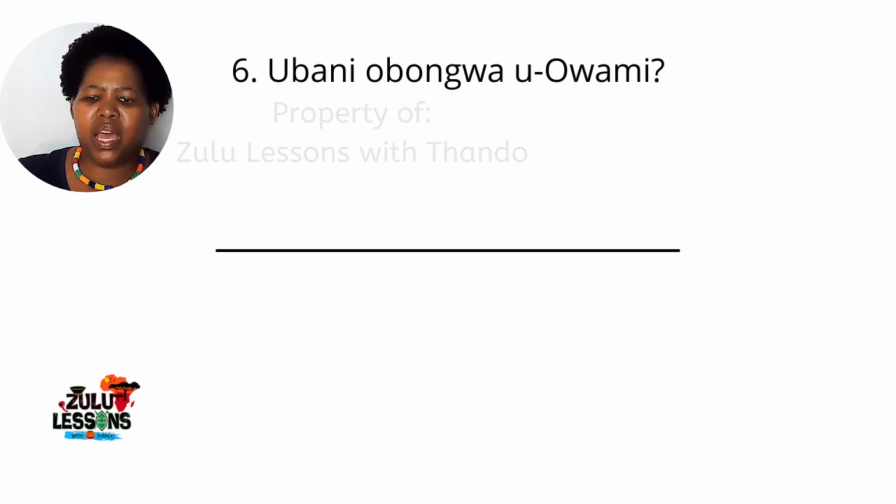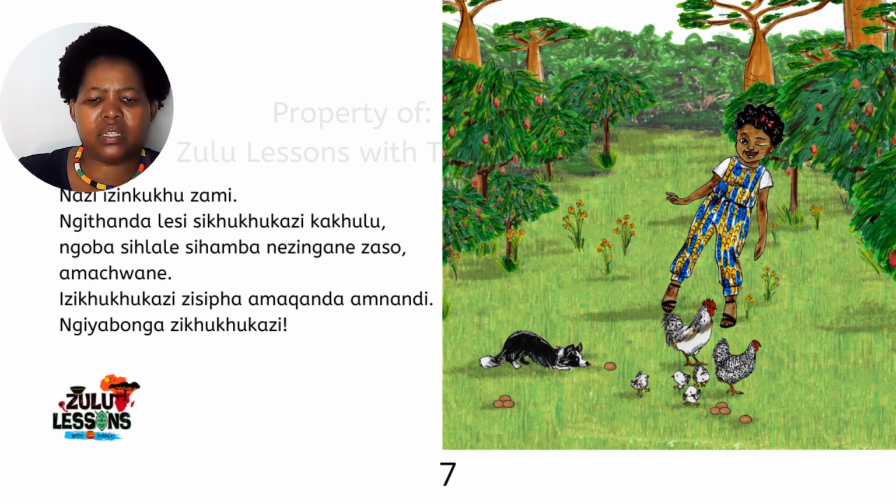Well, we have already seen that part when we were talking about the hen and the eggs. Owami says thank you to the hens. Here it is on page 7. Izikhukhukazi zisipha amaqanda amnandi. Ngiyabonga zikhukhukazi.